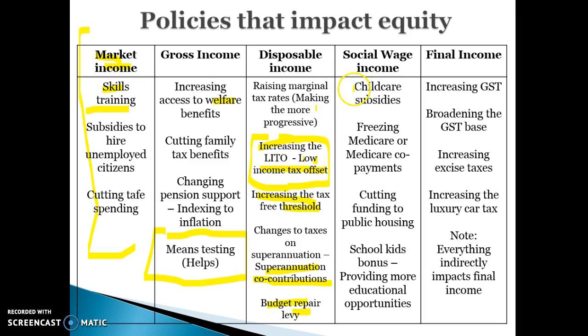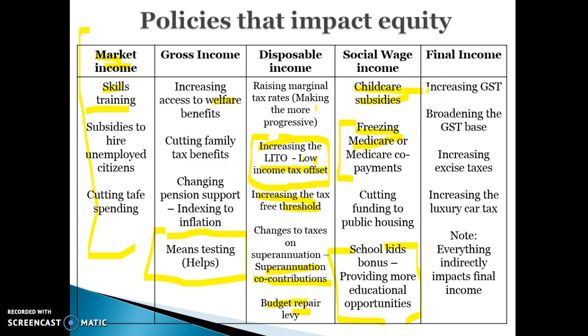Social wage income, we're looking at indirect benefits. So if we're providing childcare subsidies, particularly to low income earners, that will help. Freezing the Medicare rebate like they did in this year's budget will be bad because people will be paying more to go see the doctor, and we'll talk about that a little bit more in the next video. Any cuts in funding to public housing will hurt social wage income. Any money put towards education in the short term, helping reduce the costs for parents putting their kids through school, will help to achieve a more equitable distribution of social income because they'll be paying less on education.